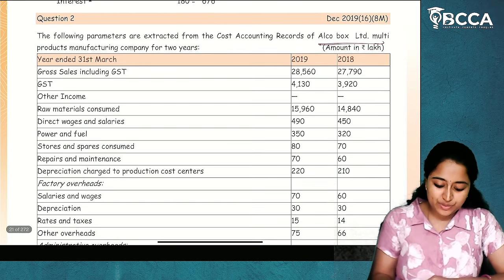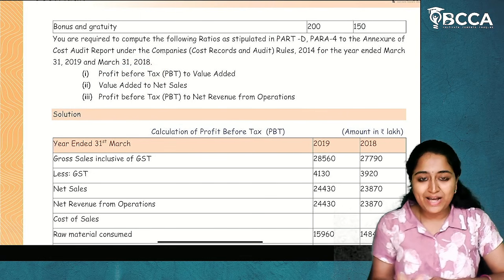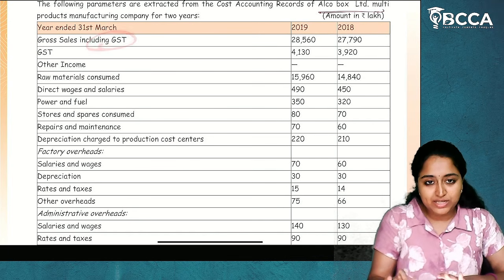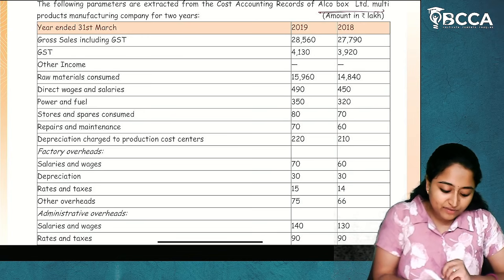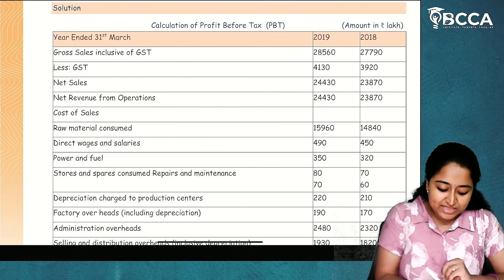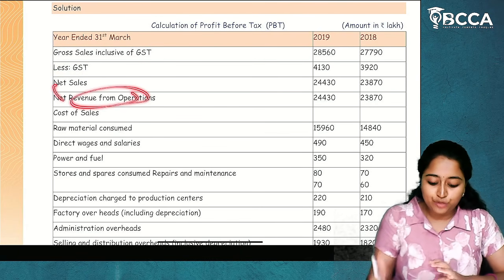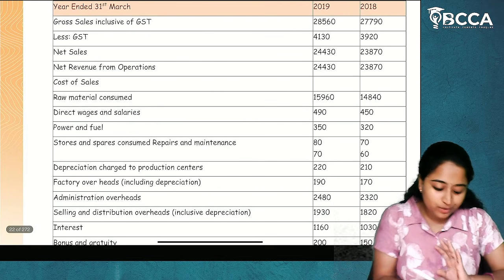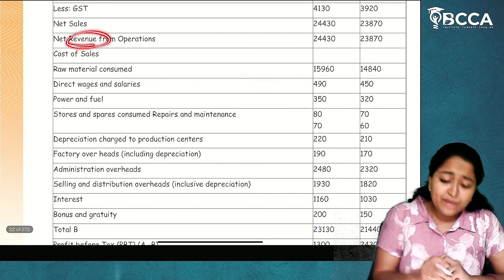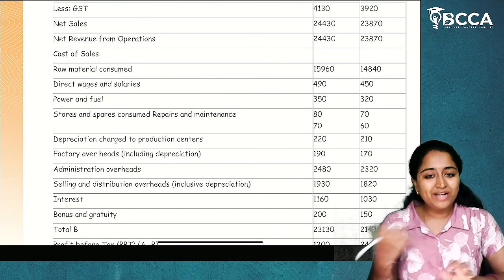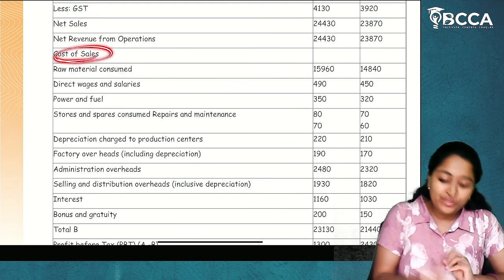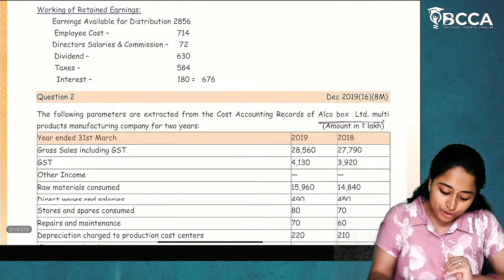Now, what is the question? We have to calculate the profit before tax. Now, how will profit before tax be calculated? They have given us gross sales inclusive of GST. First, we'll take gross sales. From that, we will eliminate the GST. Gross sales inclusive of GST, less GST, you'll get net sales. Net sales are nothing but net revenue from operations. No other income is given to us. Now, from revenue, if we reduce the cost of sales, whatever the answer is, that amount will be the profit before tax. So, we are going to calculate the cost of sales because we have already got the revenue.